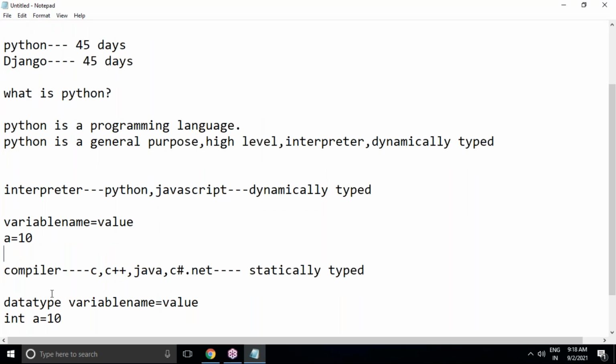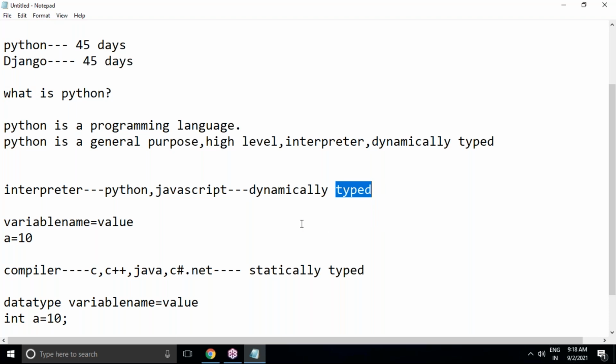Understand? This is the case. So int data type, A is variable name, value is 10 only. Then a semicolon is required here. But here no semicolon, we only specify variable name equals to value. So why? The reason is it is a dynamically typed programming language. Python is a dynamically typed programming language.